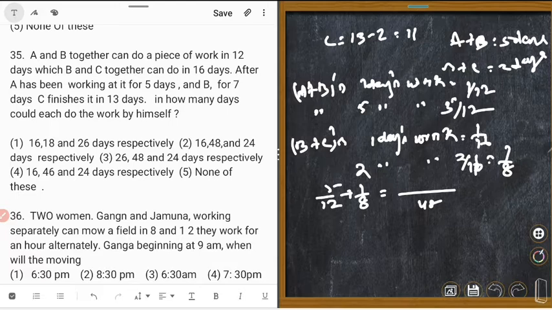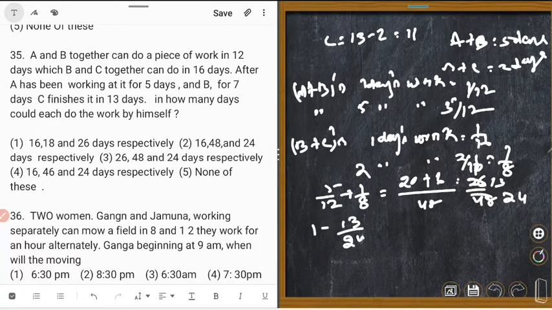LCM is equal to 48. 48 divided by 12 is equal to 4, 4 into 5 is equal to 20, plus 48 divided by 8 is equal to 6. That is 26 upon 48, that is 13 upon 24. Remainder is 1 minus 13 upon 24, LCM 24, so 24 minus 13 is equal to 11 upon 24. This part is done by C in 11 days.